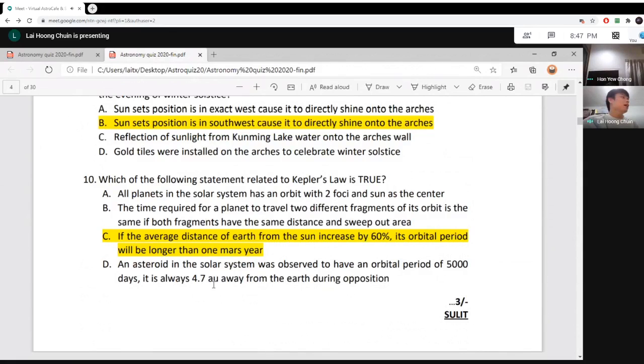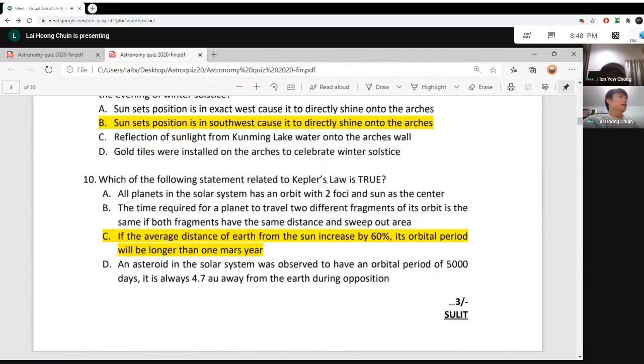And D, an asteroid in the solar system was observed to have an orbital period of 5,000 days, is always 4.7 astronomical units away from the Earth during opposition. 4.7 astronomical units is correct, but it's not always 4.7 astronomical units. Remember, because the orbit is elliptical, it is not necessarily always 4.7 astronomical units.